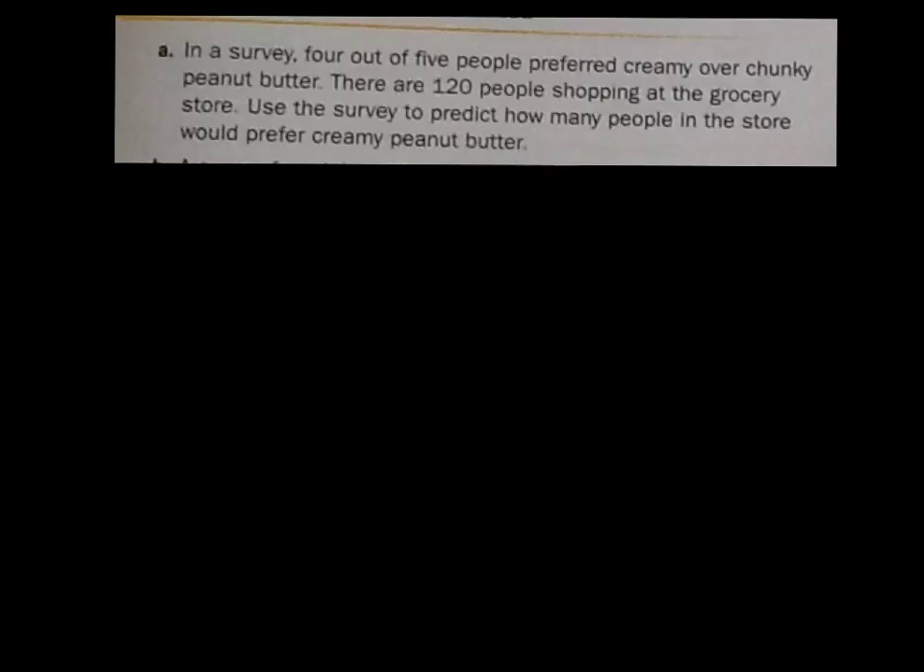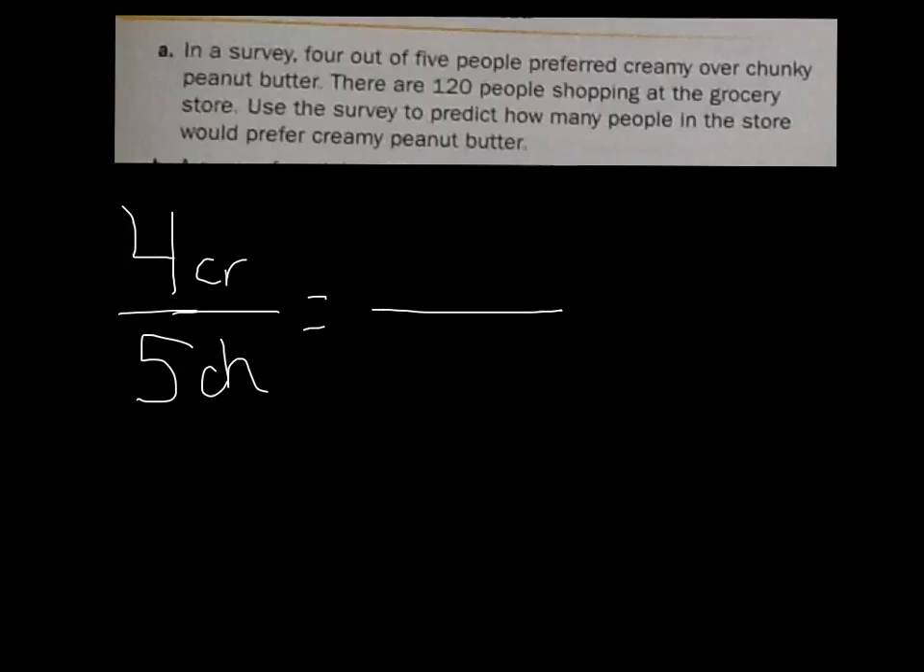This is letter A. In a survey, 4 out of 5 people preferred creamy over chunky peanut butter. So I'm saying 4 people liked creamy peanut butter over chunky. There are 120 people shopping at the grocery store. Use the survey to predict how many people in the store would prefer creamy peanut butter. So 120 people are shopping, and we want to know how many like creamy peanut butter.